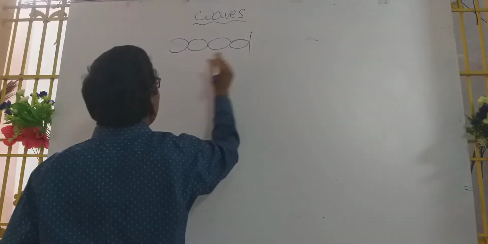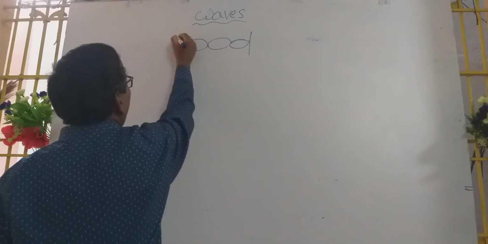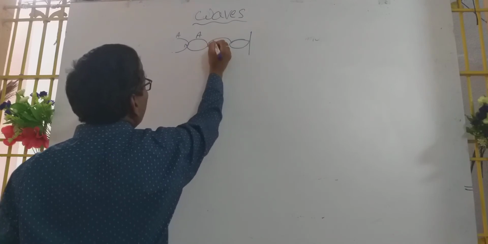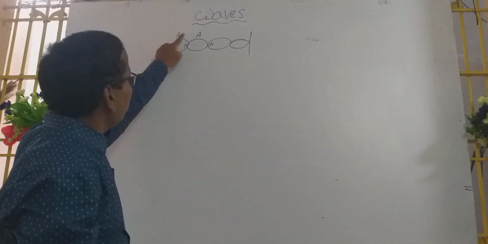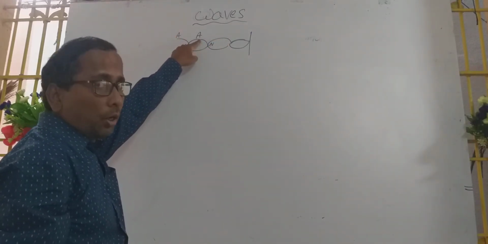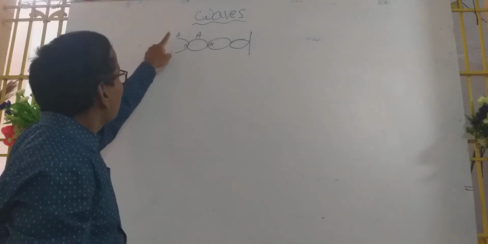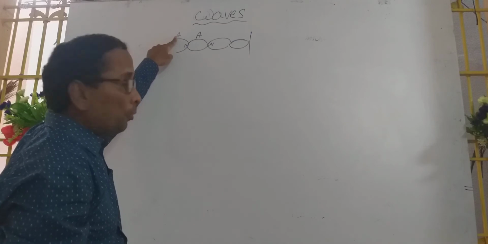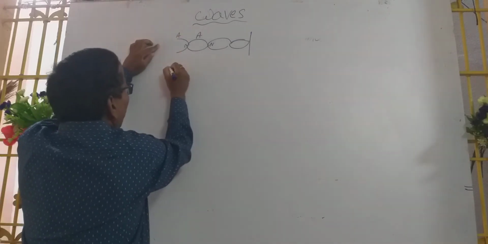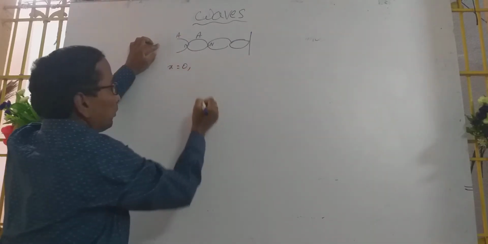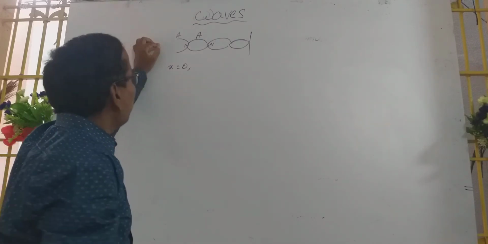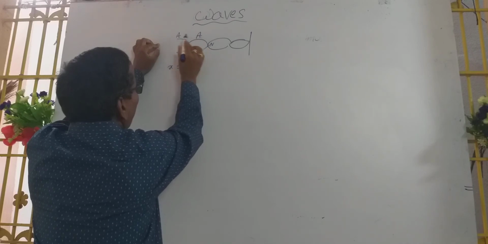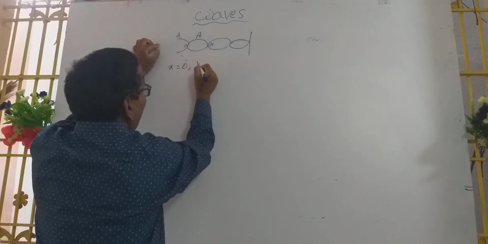Now let us discuss like this. This is antinode, node, antinode, node. What is the difference between antinode and antinode? Lambda by 2. What is the first point? First point means x equals 0. Next antinode: the distance between antinode and antinode is lambda by 2.